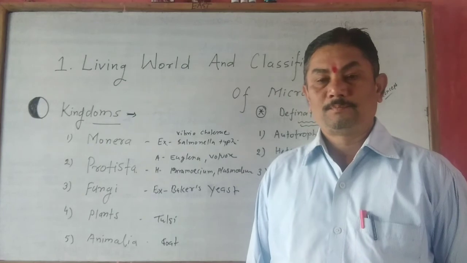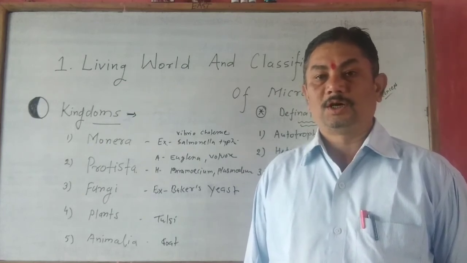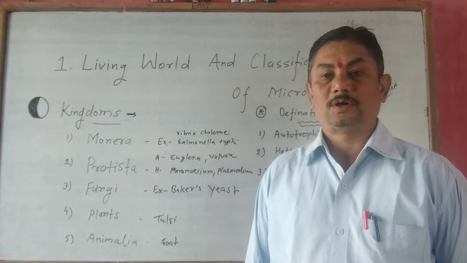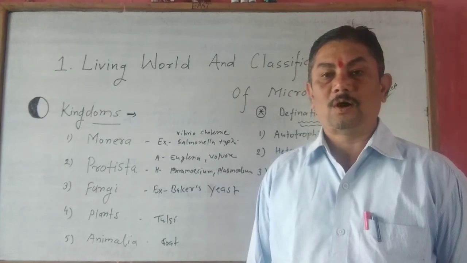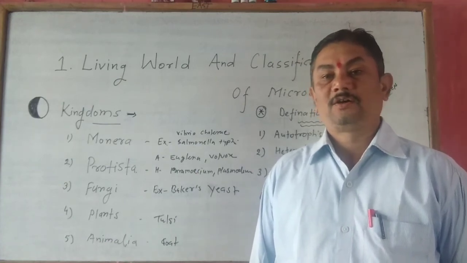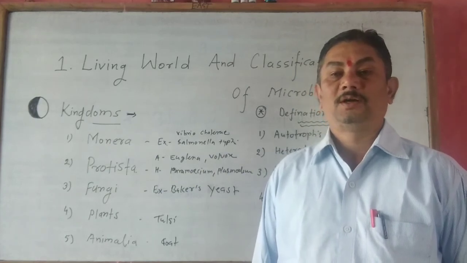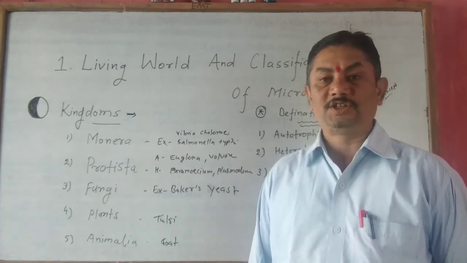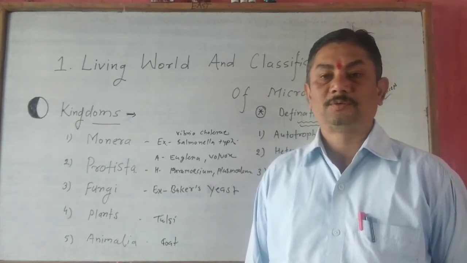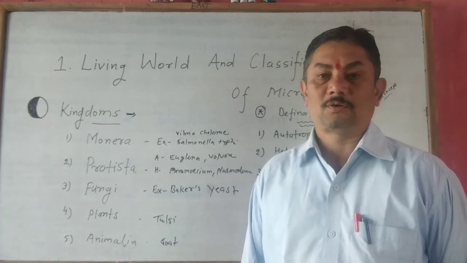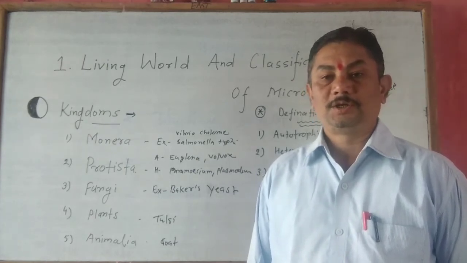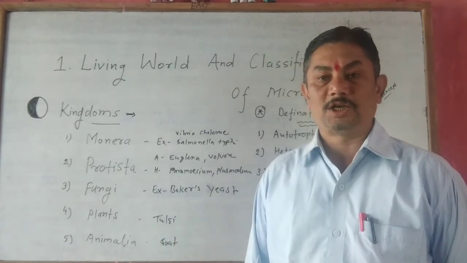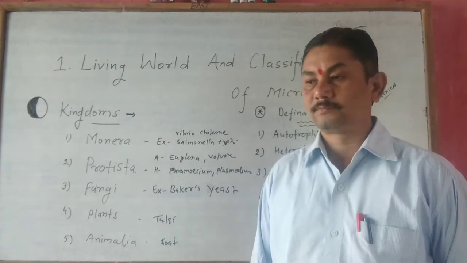Number 4. The organisms of this kingdom obtain their food from dead bodies of plants and animals, and hence they are called saprophytes. They are also called decomposers. Example: baker's yeast, Aspergillus fungus found on corn. Number 5, different kinds of mushrooms are examples of this kingdom.